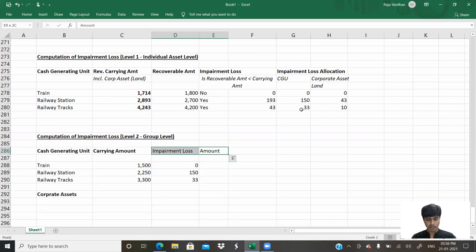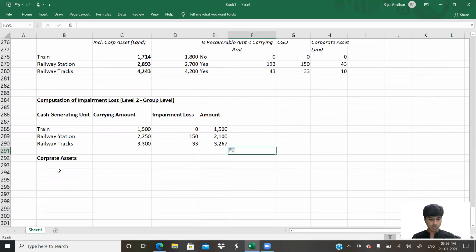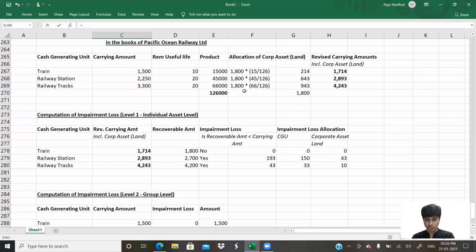How much do we get? The revised amounts: 1500 minus 0, and so on, 3267. Next, we'll go to corporate assets. How many corporate assets do we have? We have two corporate assets: one is land, one is building. Land. What is the value of land? 1800. That's given to us in the question. Have a look, we put 1800 here.